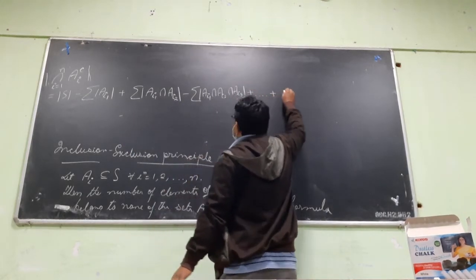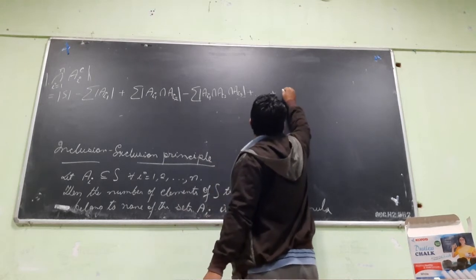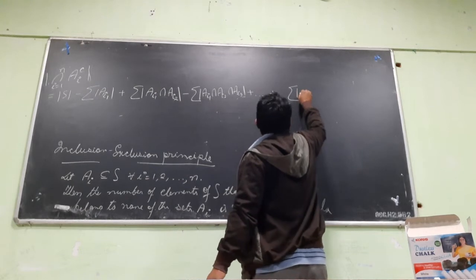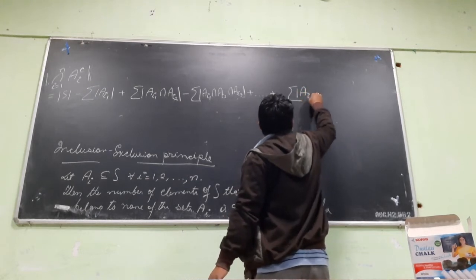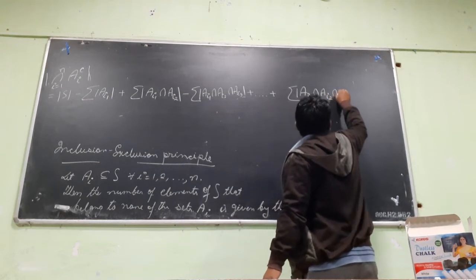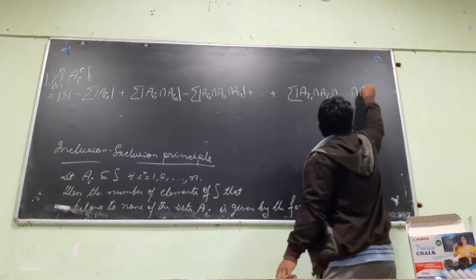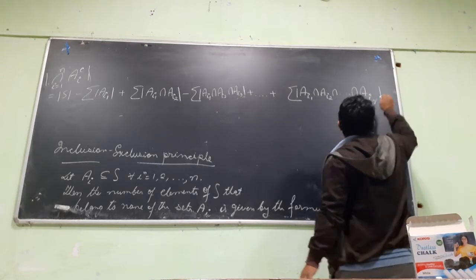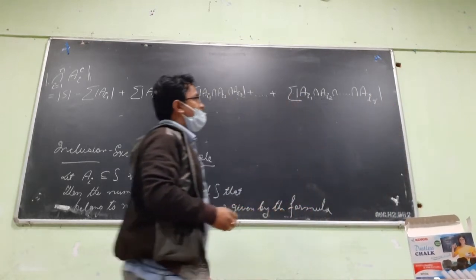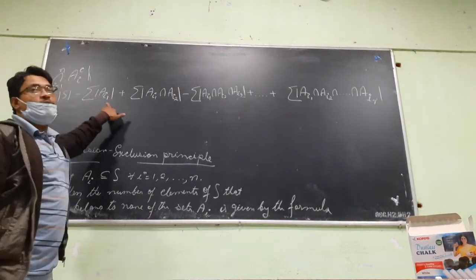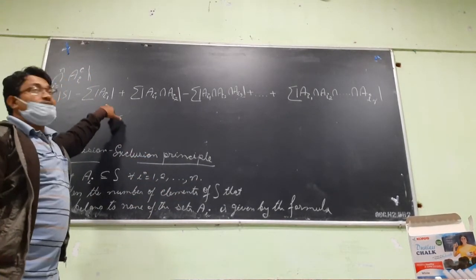What should be the general term? In general, what should I write? Summation of the number of elements of Ai1 intersection Ai2 intersection, up to intersection Air. So we take r sets at a time. When r equals 1, we are actually talking about this, one set at a time.